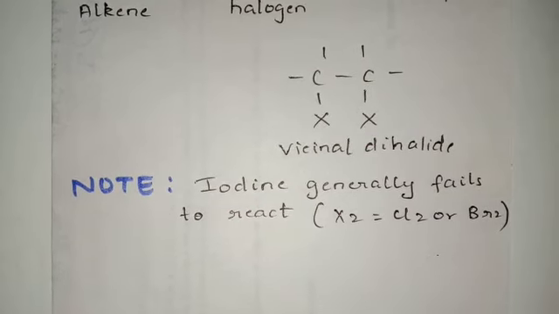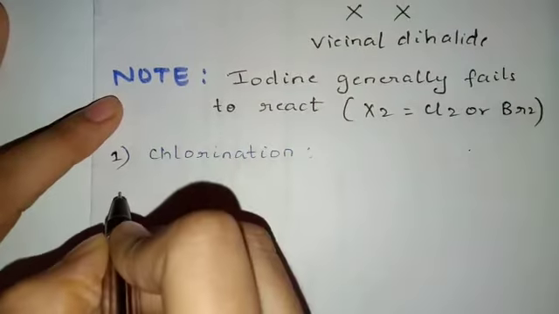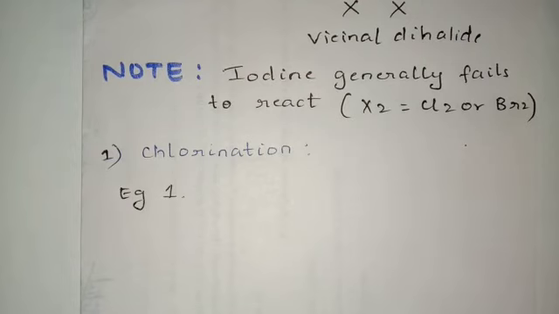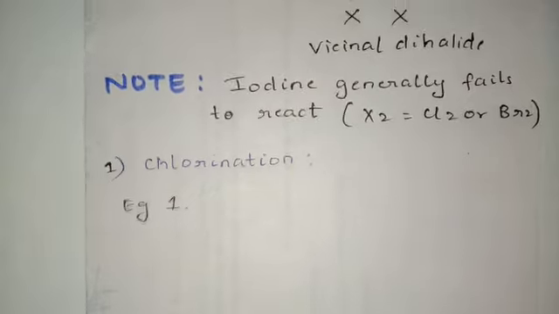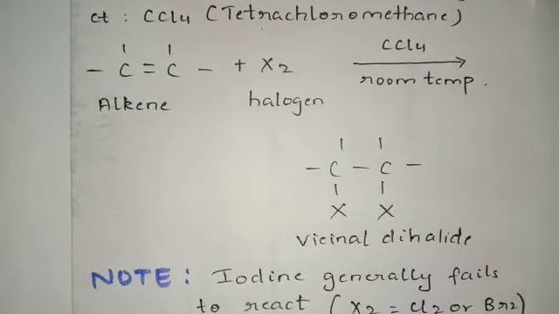So students, under this topic what we'll do is first we'll see chlorination. Now I am not going to explain examples to you. I think by now you are familiar with how to solve examples, referring to the general format. So here I'll just give you the name of the reactants, and I want you to write the complete reaction along with name of the products, a name of each and every compound present in the reaction, and the catalyst is going to remain CCl4 at room temperature. Without fail, mention the catalyst.